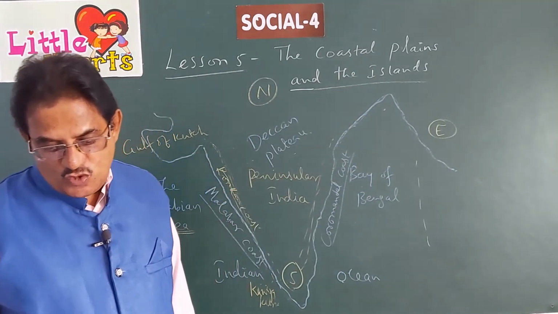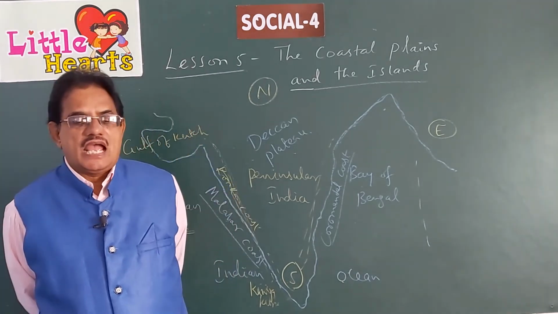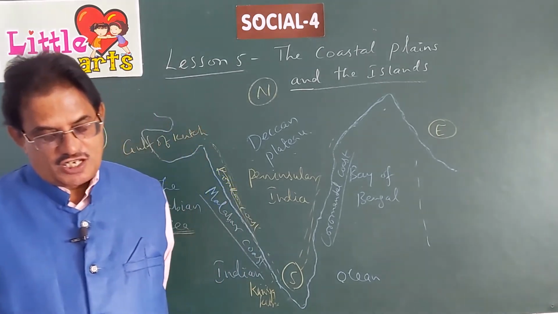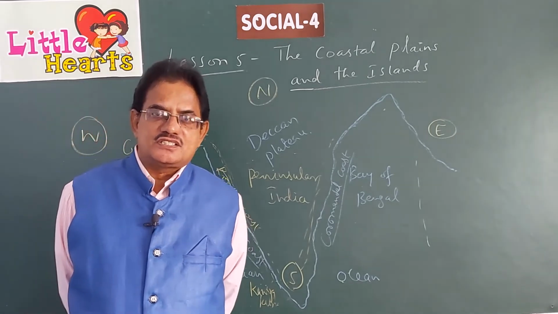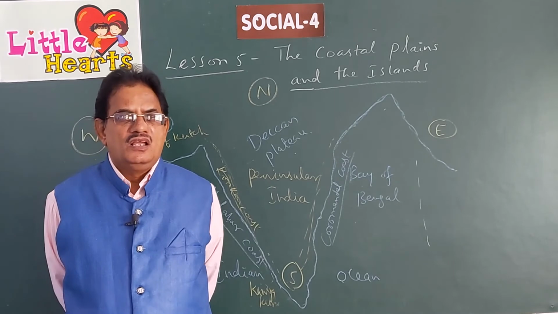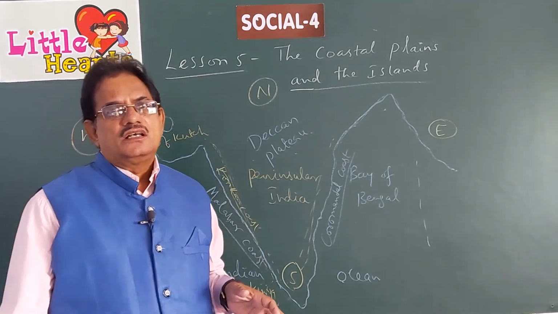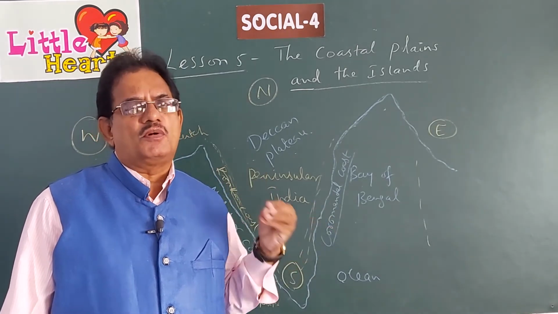Only a few of the 300 islands are inhabited by people. Inhabited means just to live in a particular place. Not all the 300 islands in the Andaman and Nicobar Islands are occupied by people. A very few islands out of the 300 islands have people. The remaining islands are just empty. Nobody lives there.